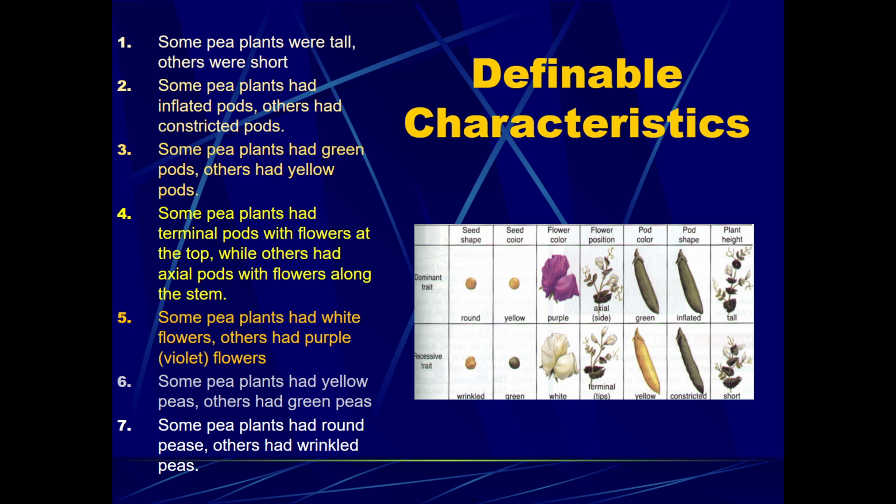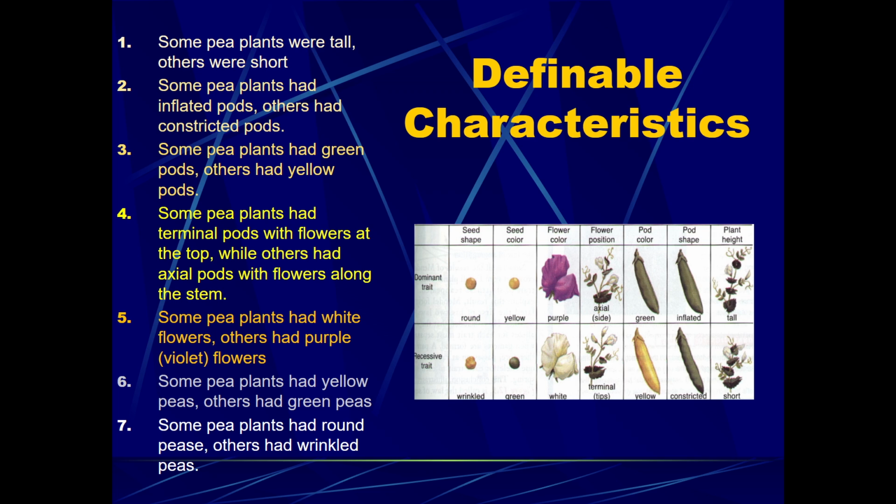So here are the definable characteristics that Gregor Mendel studied. Some pea plants were tall, others were short. Some pea plants had inflated pods, others had constricted pods. Some pea plants had green pods, others had yellow pods. Some pea plants had terminal pods with flowers at the top, while others had axial pods with flowers along the stem. Some pea plants had white flowers, others had purple or what you might consider violet flowers. Some pea plants had yellow peas, others had green peas. And some pea plants had round peas, while others had wrinkled peas.